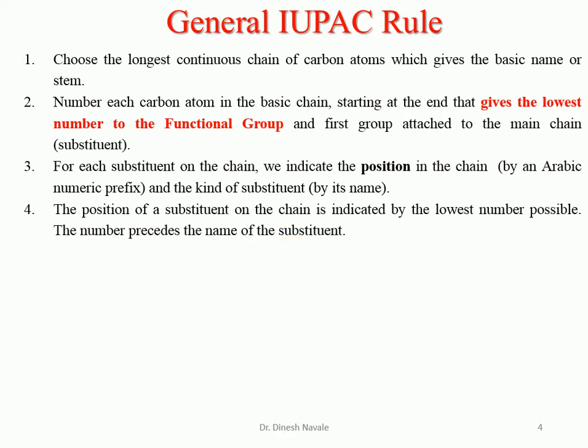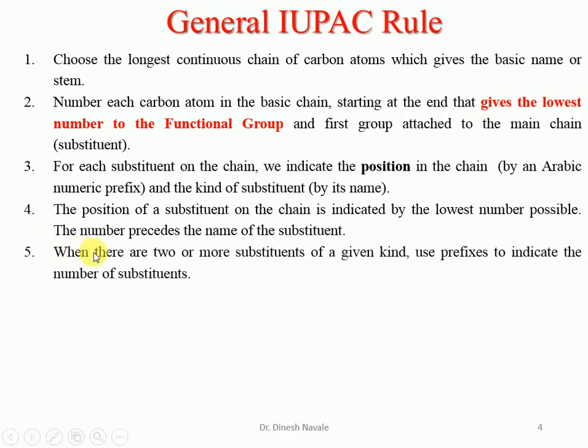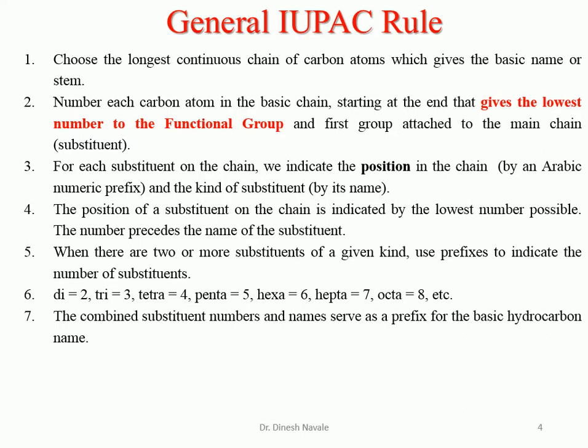That means after giving the lowest possible number to the functional group, the lowest possible number should also be given to the substituent. Then we start the nomenclature. When there are two or more substituents, we have to utilize the prefixes di, tri, tetra, penta, hexa, hepta, octa, etc. The combined substituent numbers and names serve as a prefix for the basic hydrocarbon, so we combine the prefix and the suffix and then give the nomenclature to the hydrocarbon.